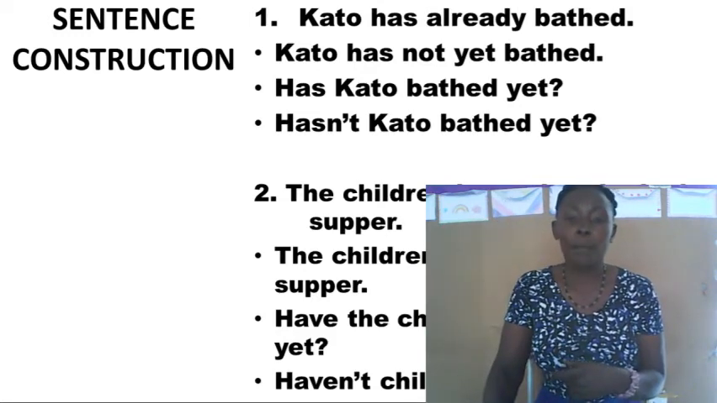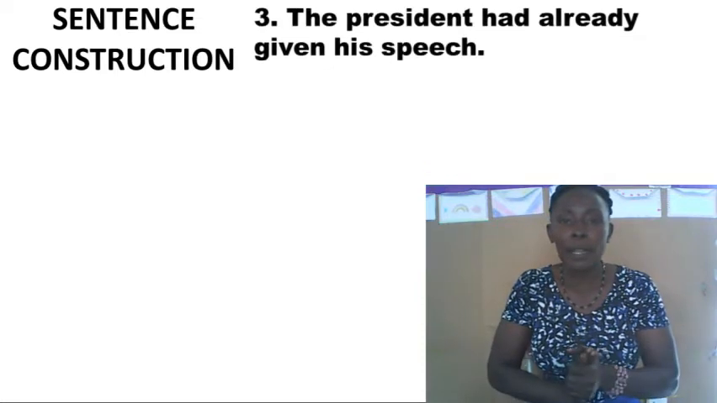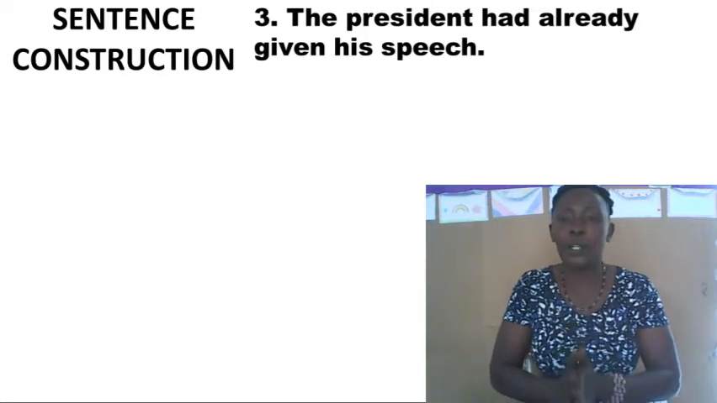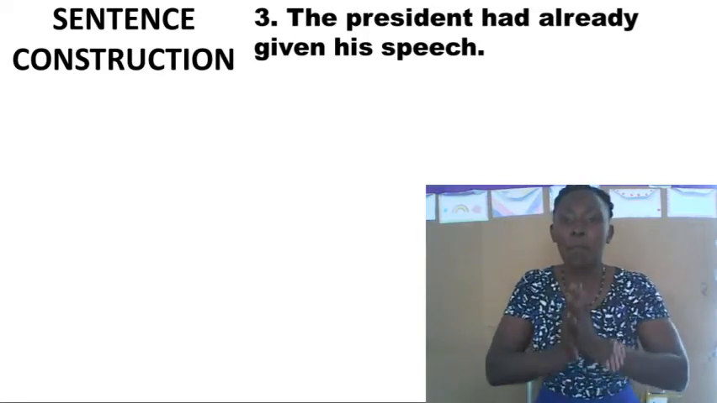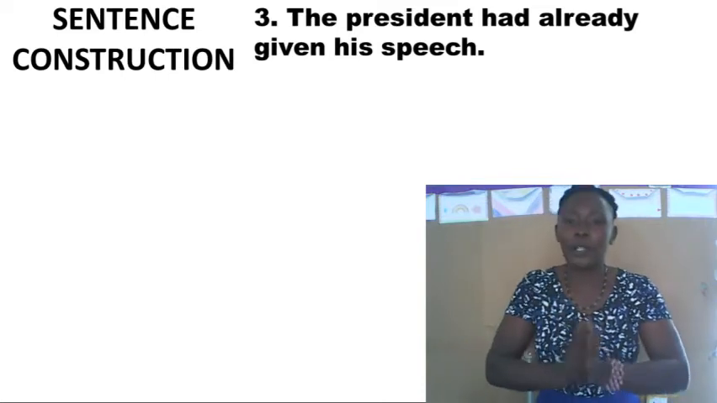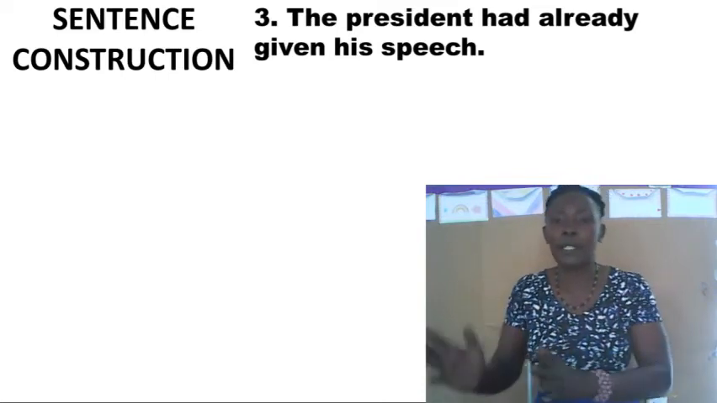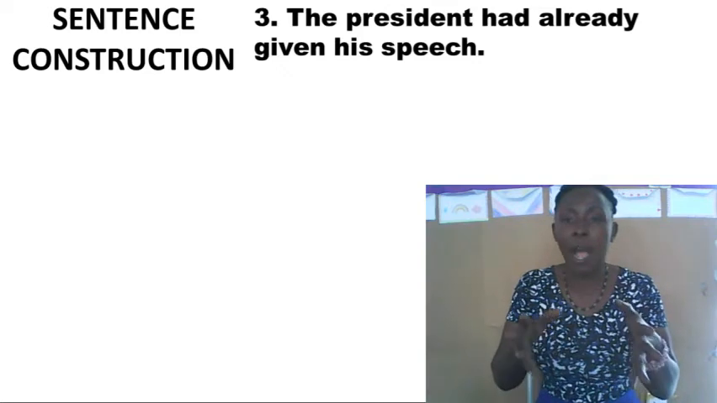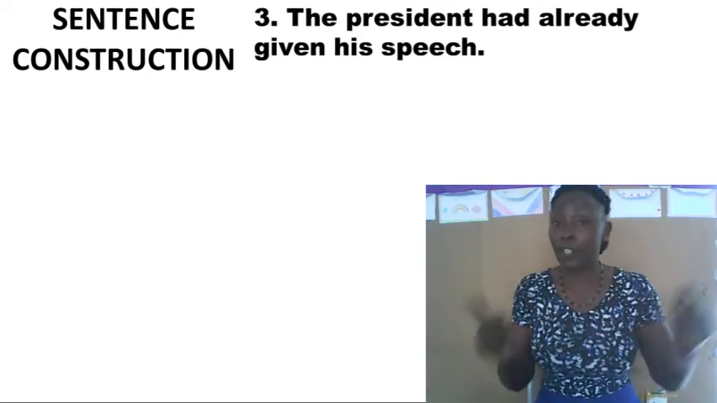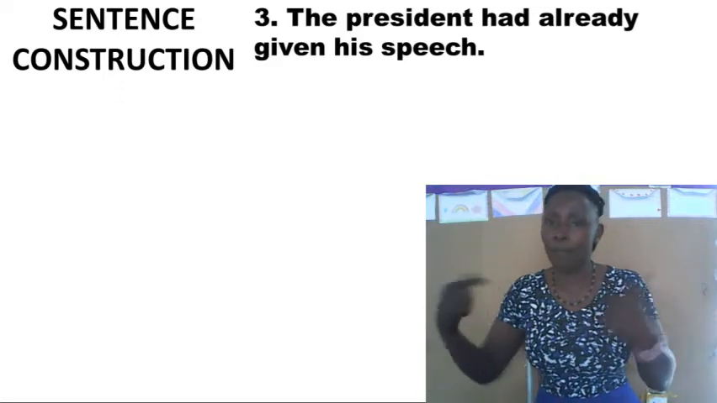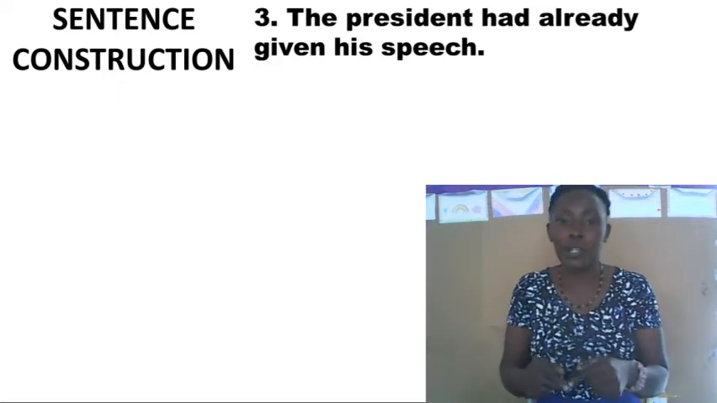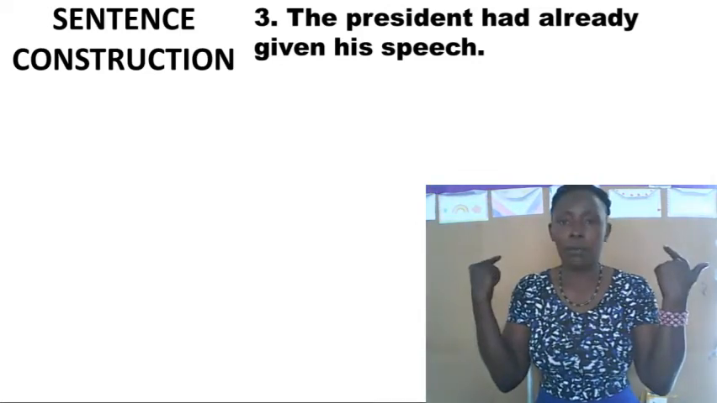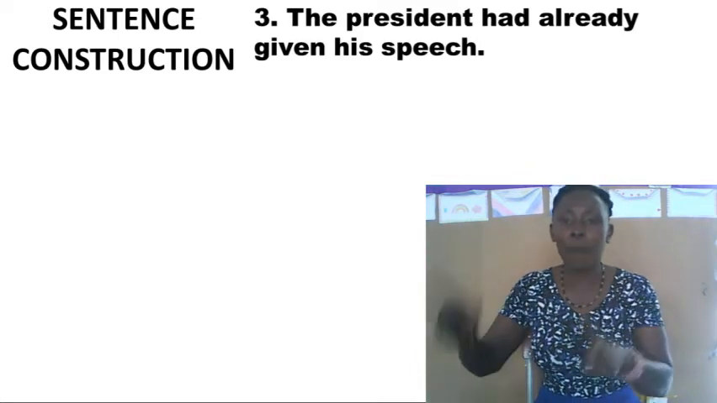Let's look at the last example, loved ones. The last example is, the president had already given his speech. You can all guess that the statement is in past perfect tense, and that what makes it past perfect is the helping verb had. In the present perfect tense, it has to be, the president has already given his speech. If I'm changing to past perfect, I have to change has to had: the president had already given his speech.